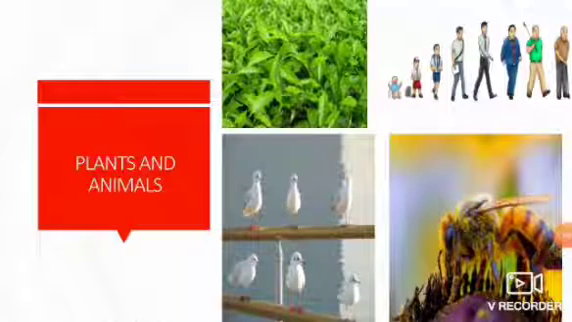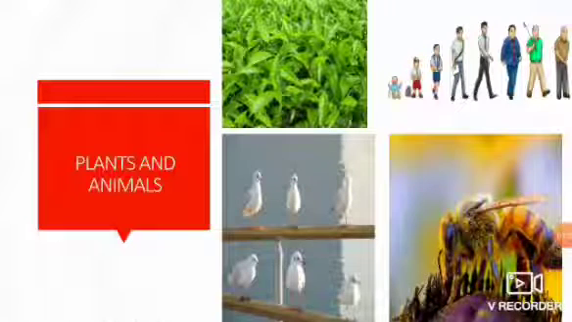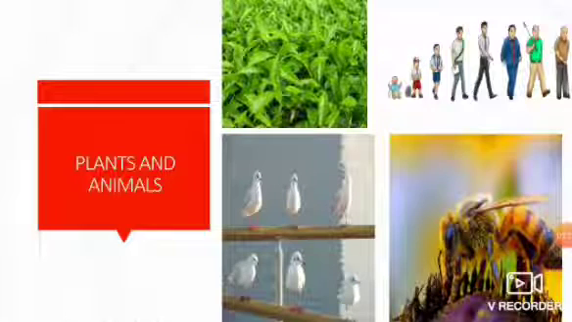Now here, children, you are seeing pictures of some plants, human beings, birds, and insects. You should remember that all these birds, insects, animals, and our human beings are included under animals only. That is, we human beings are also called animals. That you should keep in mind.